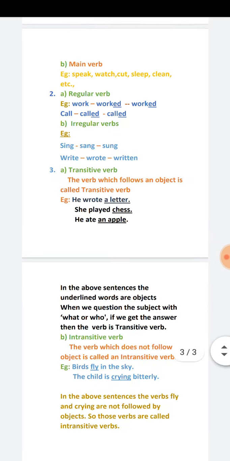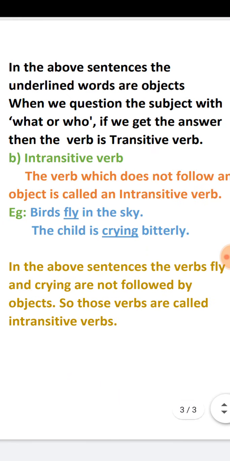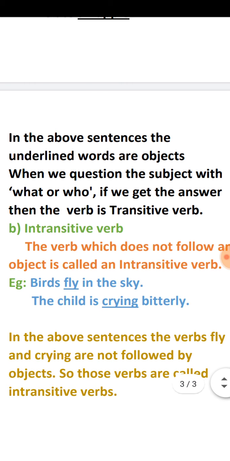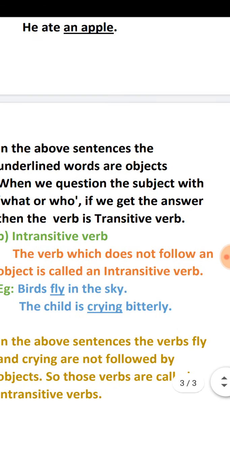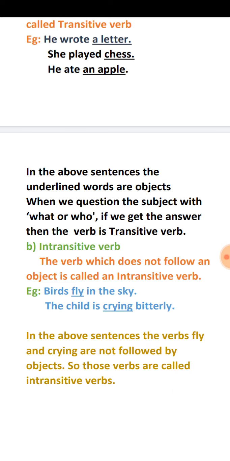Now go to intransitive verb. Here, the verb which does not follow an object is called an intransitive verb. Observe the examples. Birds fly in the sky. The child is crying.